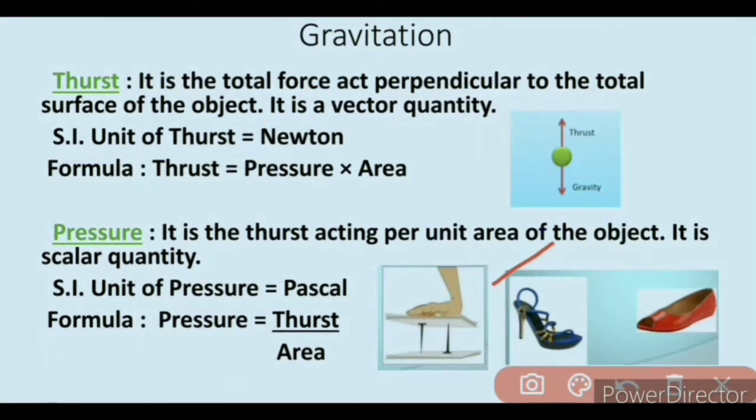It is easier to walk on soft sand if we wear flat shoes, because we apply less force per unit area due to higher area. But if we wear sharp heels and walk on soft sand, we apply high pressure because of low area.